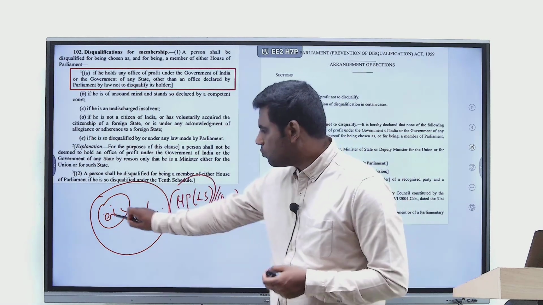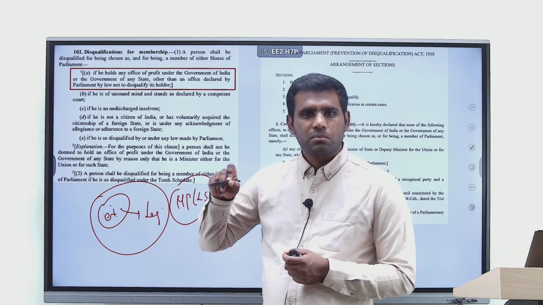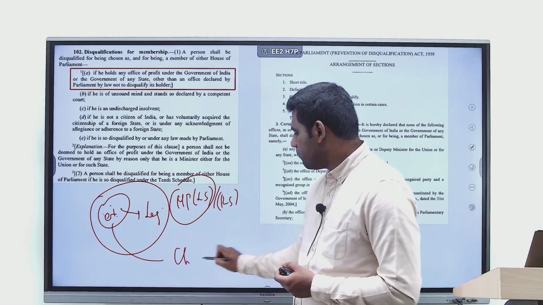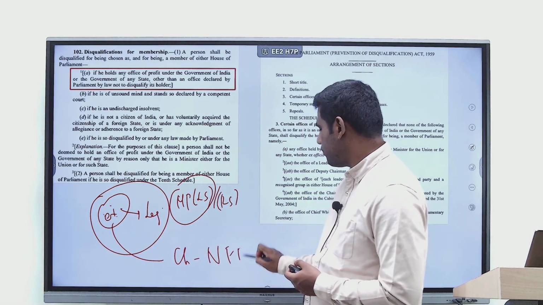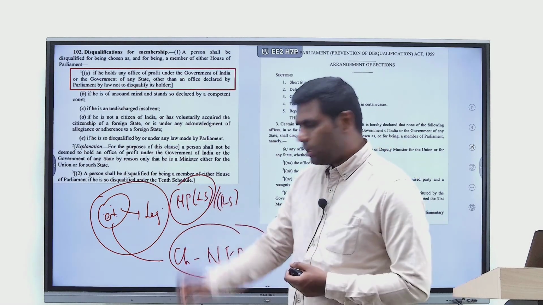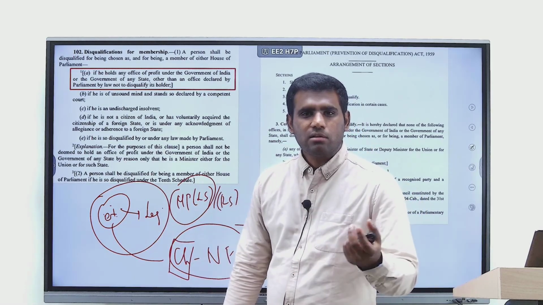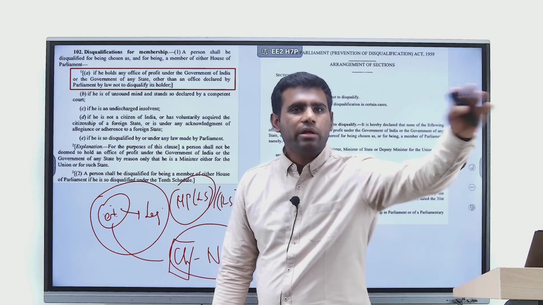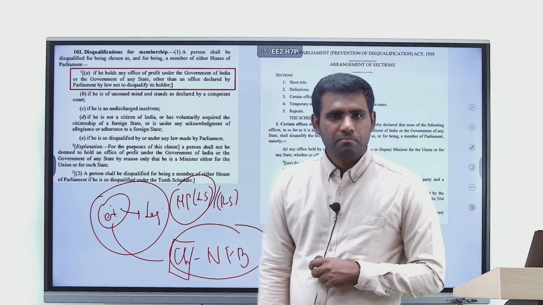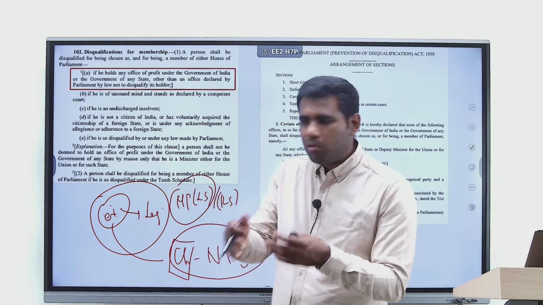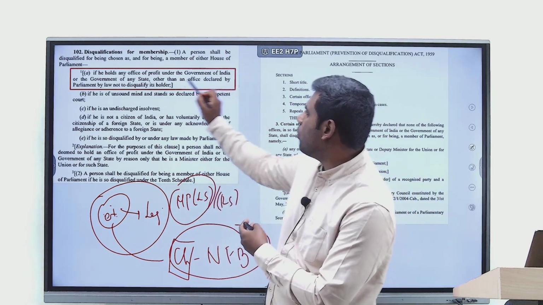But if the executive wants, it can create a post. The post could be Chairman, National Film Bureau. Right? And for this post, it can, by favor, appoint any person as a chairperson. Right? So the Supreme Court has given a clear idea about what all would constitute an office of profit.